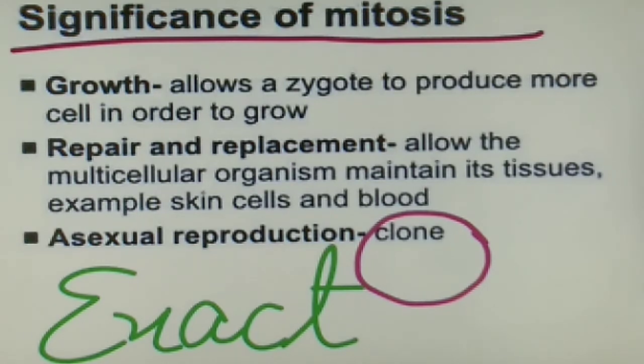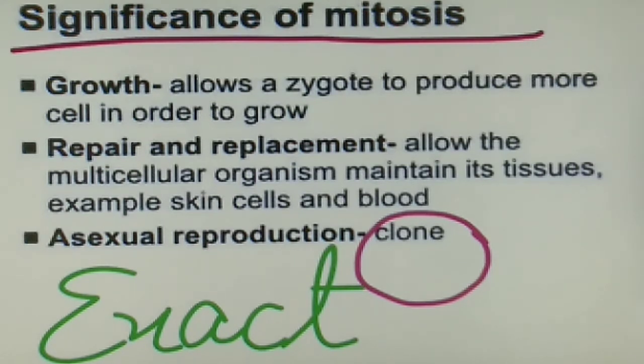Now, the zygote has to divide continuously to form the fetus or the embryo. So, with the help of which process can it form the embryo? Of course, I think you are absolutely right, with the help of the mitosis process. Now, second we have is repair and replacement. See, students, our body needs to grow. So, it helps the multicellular organism to maintain its tissue.